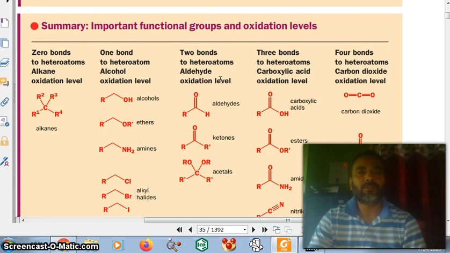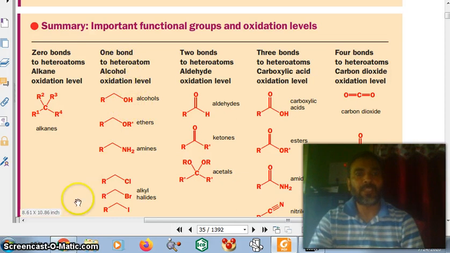Today in this video, I am going to talk about oxidation level of organic compounds. So what is oxidation level? Look at this molecule. Here, zero bonds to heteroatoms, alkane oxidation level. This carbon is attached with this carbon and this carbon and this carbon. So no bond here with the heteroatoms. So we call it zero bonds to heteroatoms.